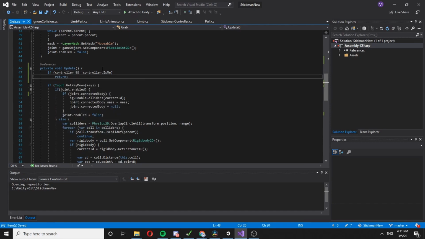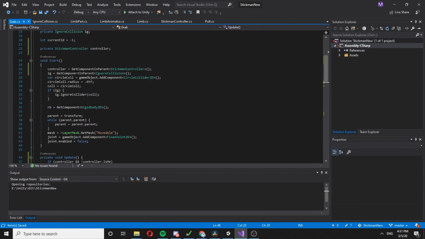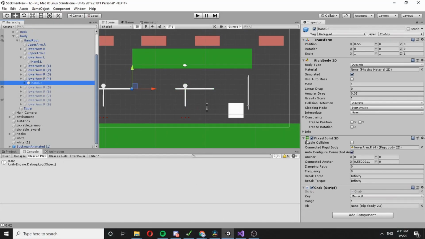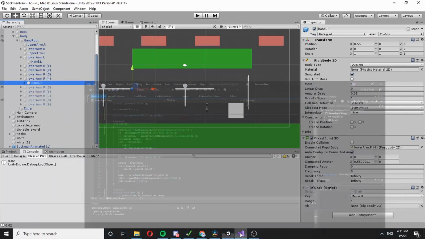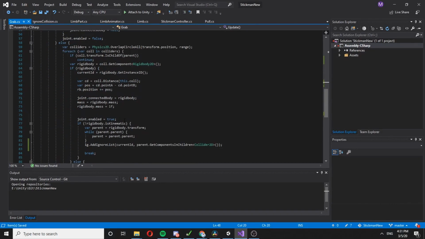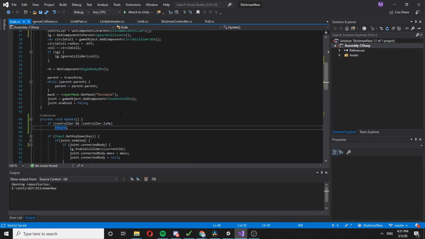Now another thing I want to do is I want to make the limb much stronger whenever we grab things with lots of colliders, like this stickman here, so we would actually be able to throw him out with all our force.